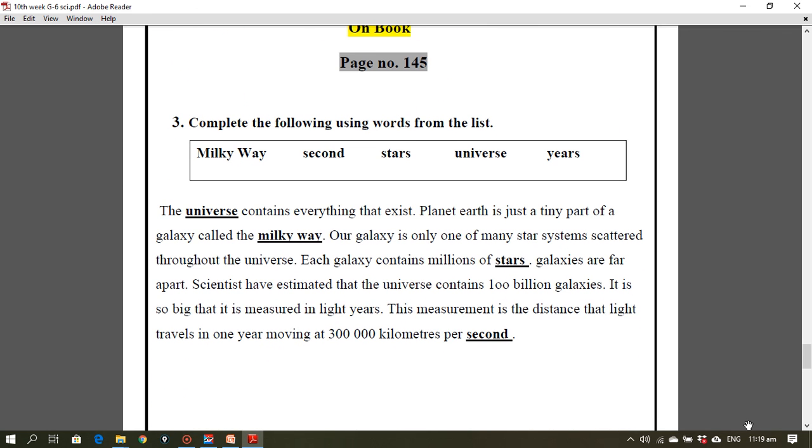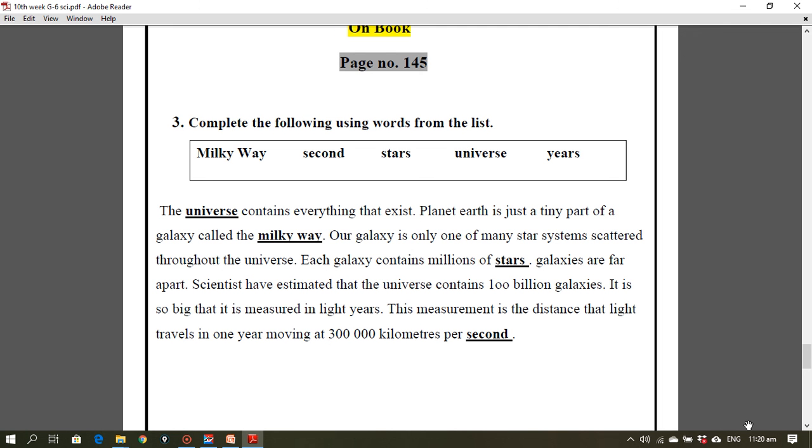Page number 145. Complete the following using the word from the list. The universe contains everything that exists. Planet Earth is just a tiny part of a galaxy called the Milky Way. Our galaxy is only one of the many star systems scattered throughout the universe. Each galaxy contains millions of stars. Galaxies are far apart. Scientists have estimated that the universe contains 100 billion galaxies.